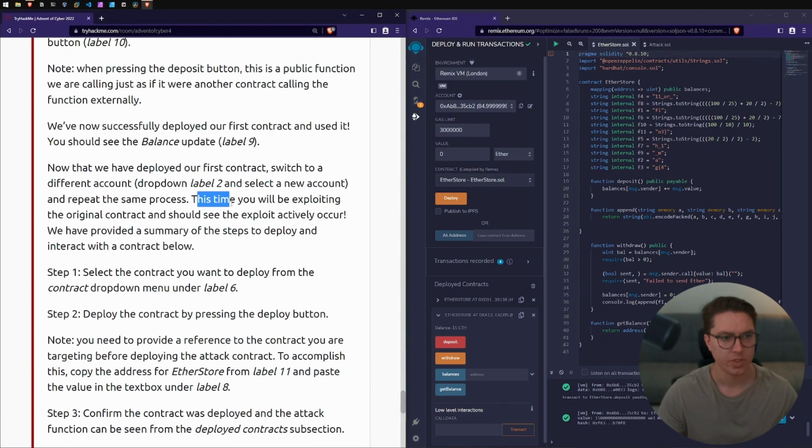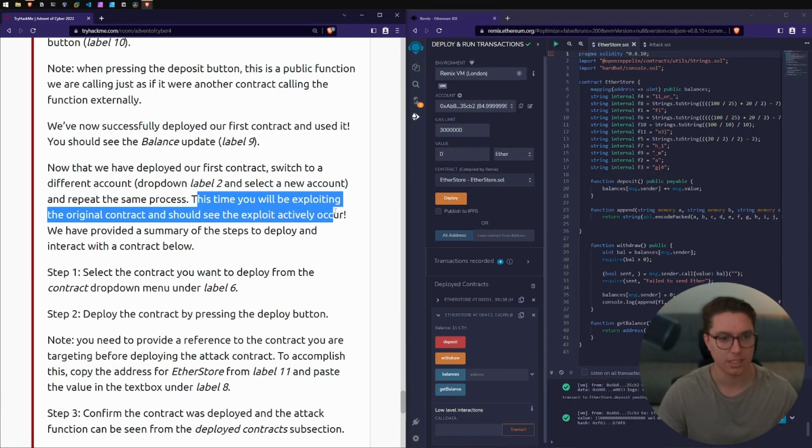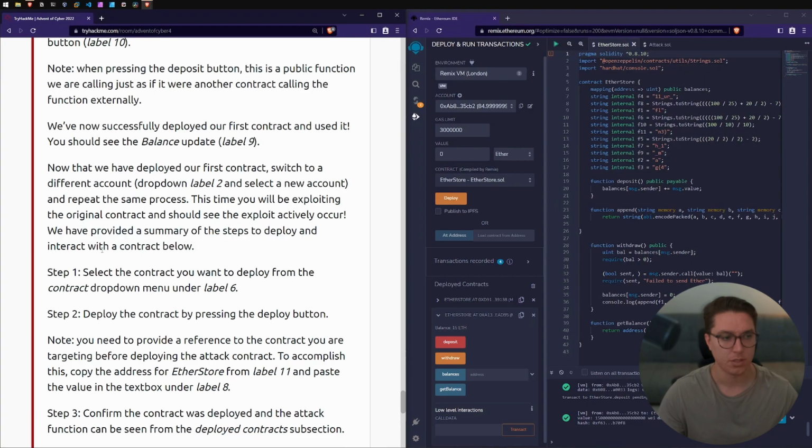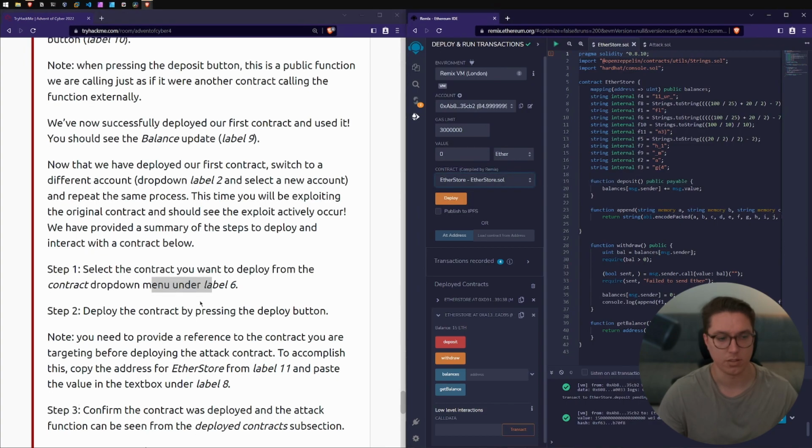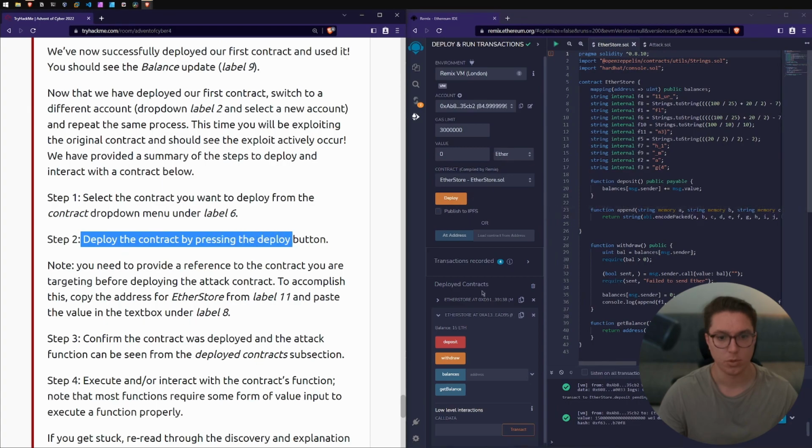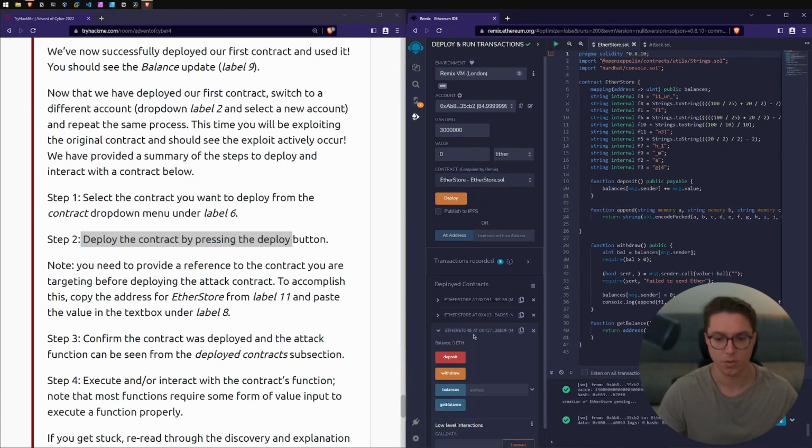Okay. This time you'll be exploiting the original contract and should see the exploit actively occur. We have provided a summary of the steps to deploy and interact with the contract below. Step 1, select the contract you want to deploy from the contract drop-down menu under label 6. I'm just going to keep on Ether Store, right? Deploy the contract by pressing the deploy button. So we'll do another one. So this is the one that we're going to exploit.